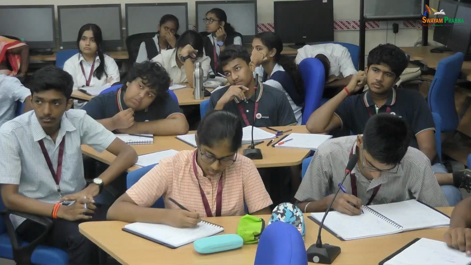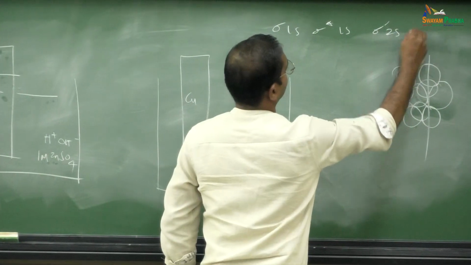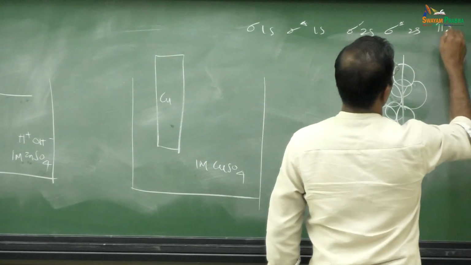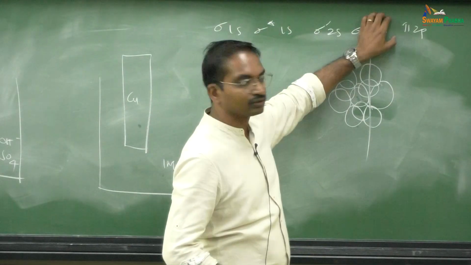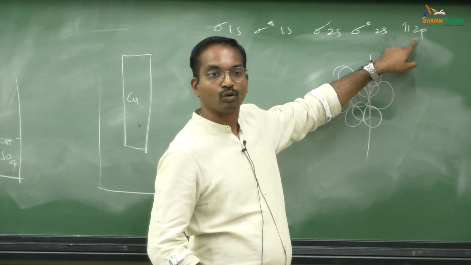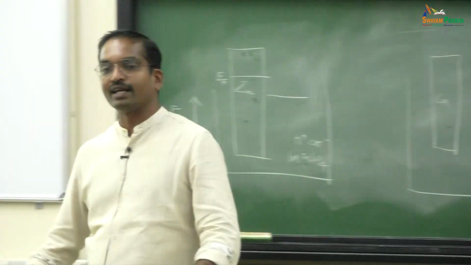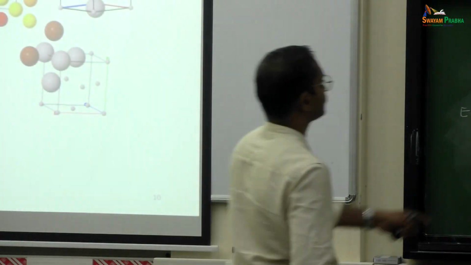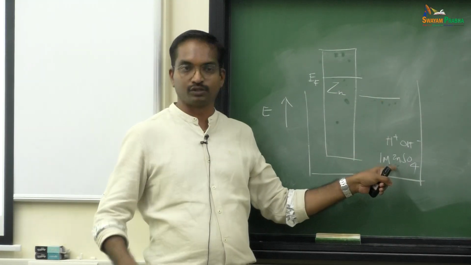So, you know sigma 1s, sigma star 1s, sigma 2s, sigma star 2s, and then pi 2p. Suppose you have electrons filled in all these levels and here there is no electron, that will be the lowest unoccupied level. That is the empty level where you can further add an electron. Now you see this is a lowest unoccupied molecular orbital of some reactive species in the solution.